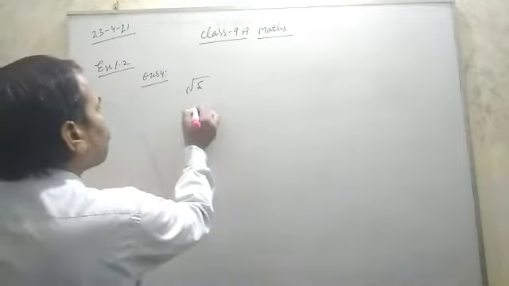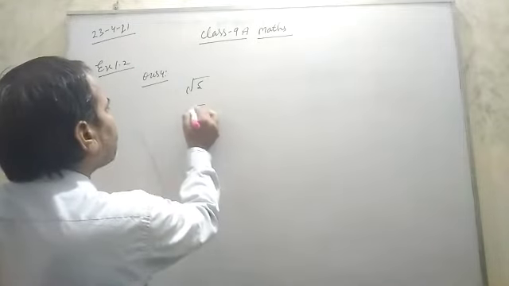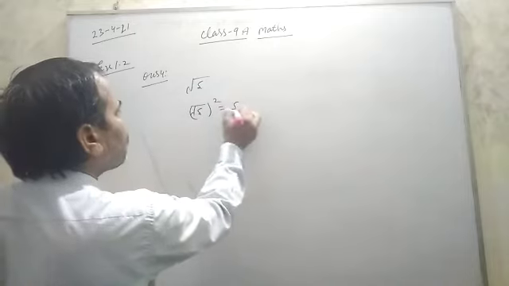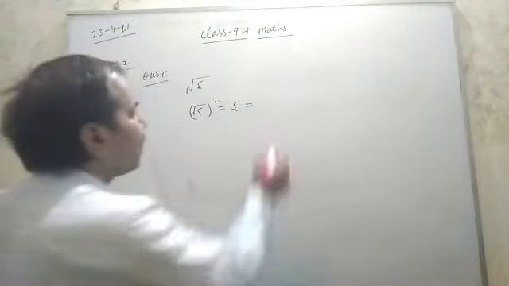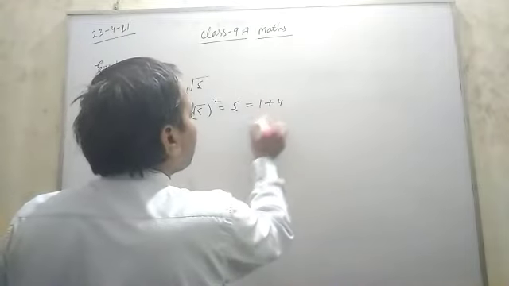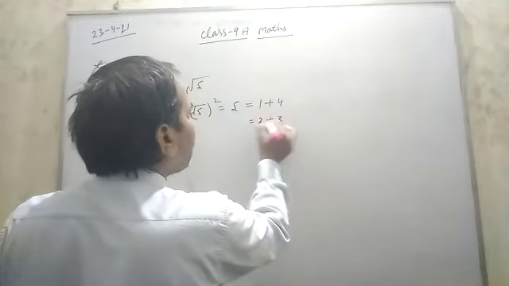So under root 5, first you find the square of this number. So 5. Then break 5 into 2 parts. So we can write 1 plus 4. Also we can write 2 plus 3.